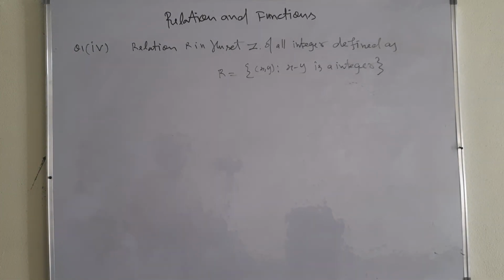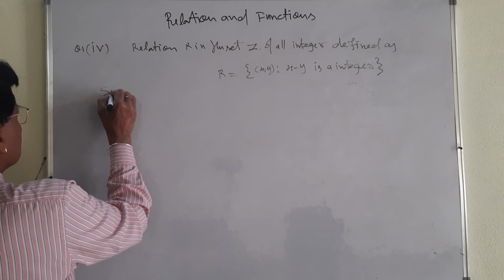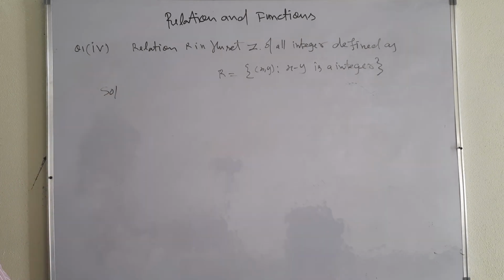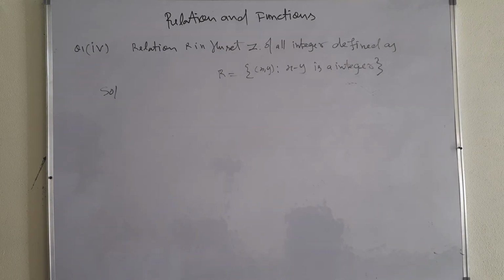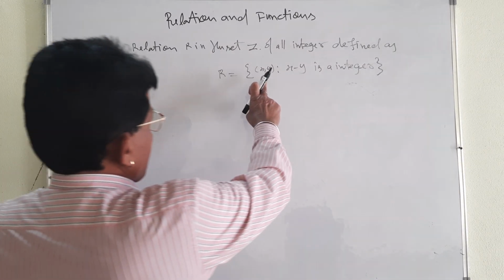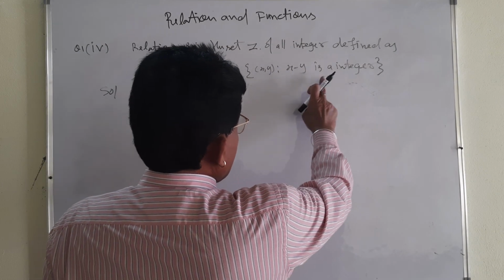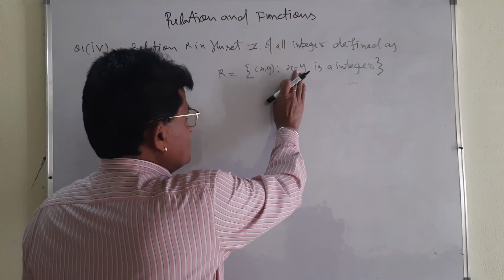Very important question I am going to discuss with you. That is why, dear student, you see the solution of it. What will be the solution? Different things you will see. x minus y is an integer. The difference should be an integer.